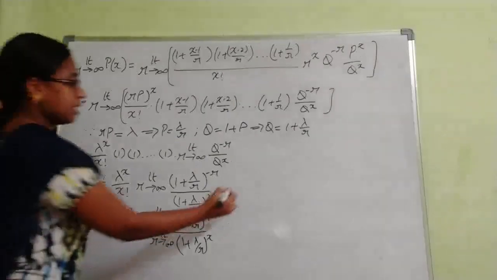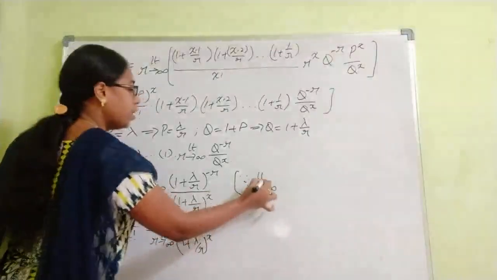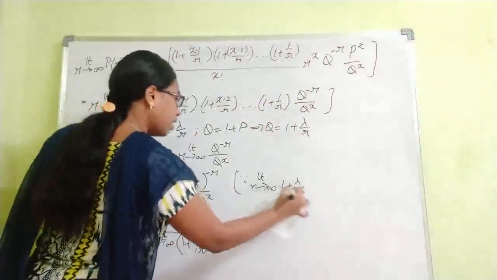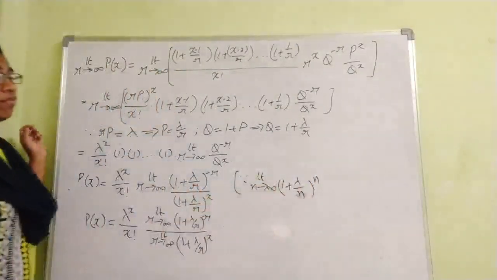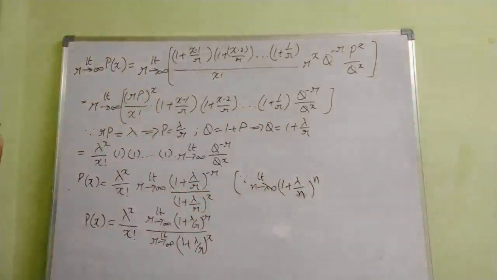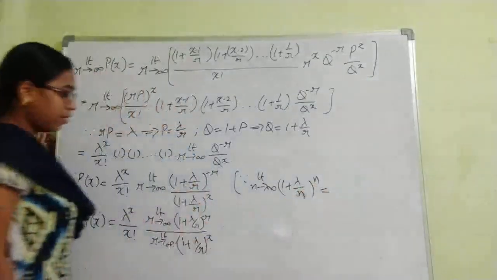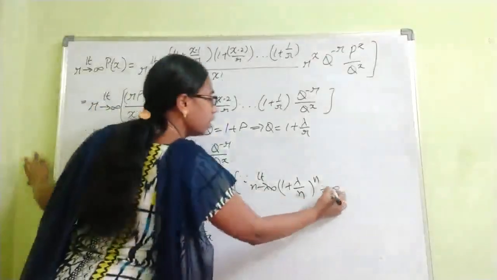What are those? So I am writing the formulas here. Limit n tends to infinity, 1 plus lambda by n whole power n. If you have a formula like this, you can write it as e power lambda. So if you have the same power, that is 1 plus lambda by r, that is nothing but e power lambda.